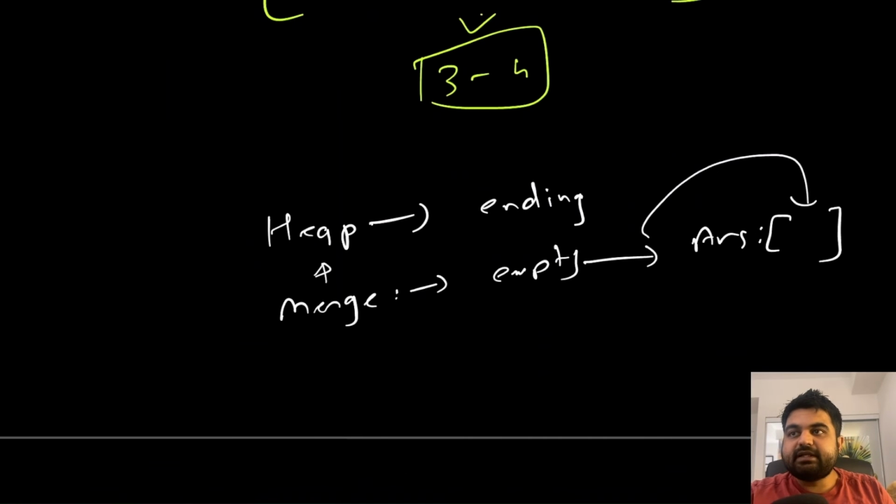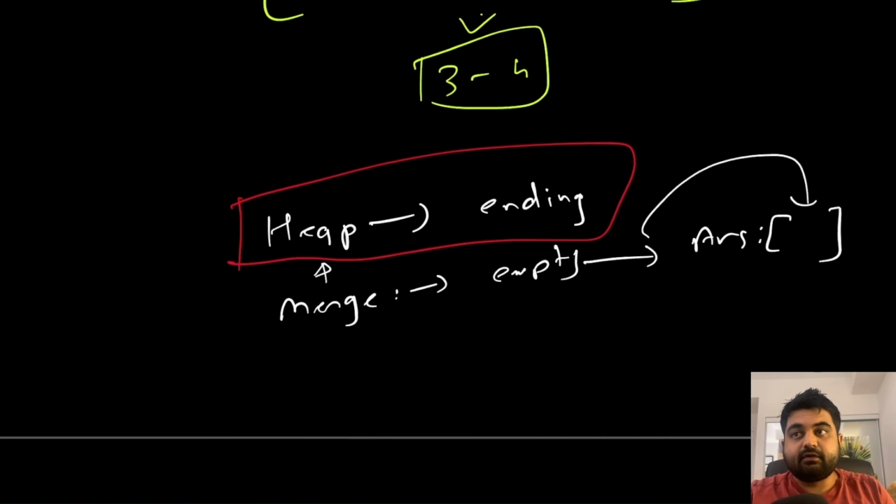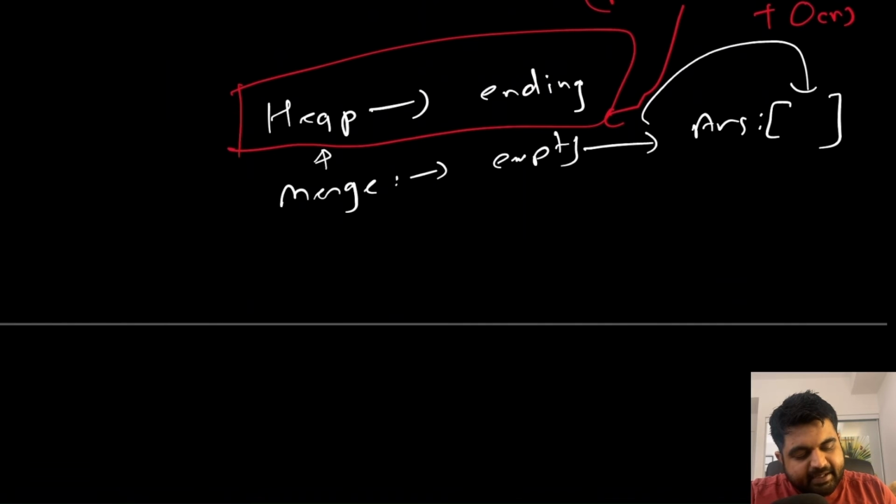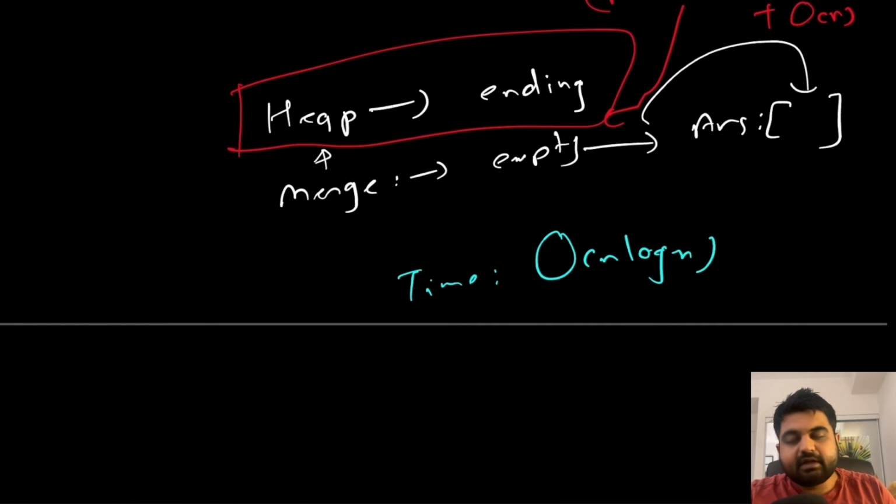Let's try to calculate the time and space complexity. In order to sort every single value, it takes n log n work. After we are done with this, we need to do the merge interval, so that takes big O of n work. And after that, we need to find the answer or empty slots, which also takes big O of n work. So overall, we can say that the time complexity is going to be big O of n log n, which is quite good given the input.